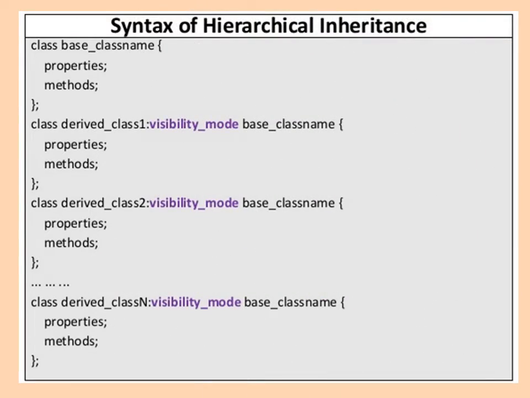Single inheritance example. When a single class is derived from a single parent class, it is called single inheritance. It is the simplest form of all inheritance. For example, animal is derived from living things, car is derived from vehicle, typist is derived from staff, manager is derived from employee, and circle is derived from shape. So here animal, car, typist, manager and circle are the classes which are derived from the living things, vehicle, staff, employee and shape classes respectively.